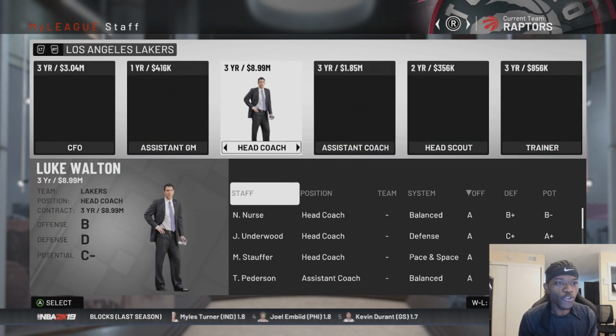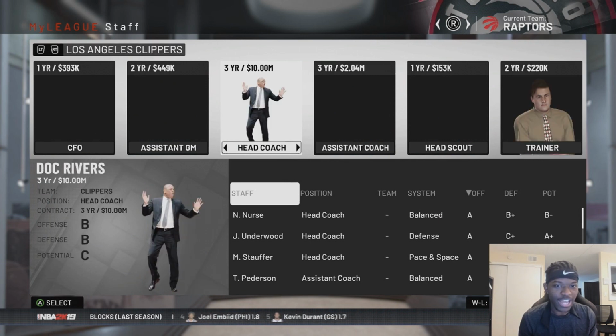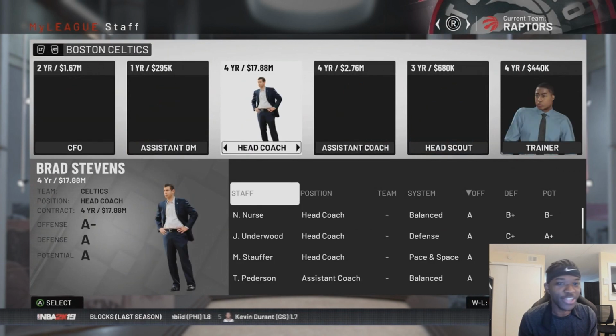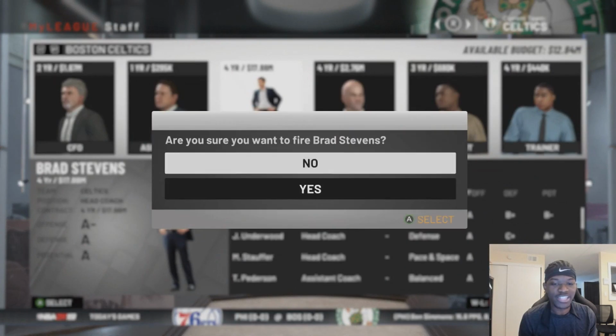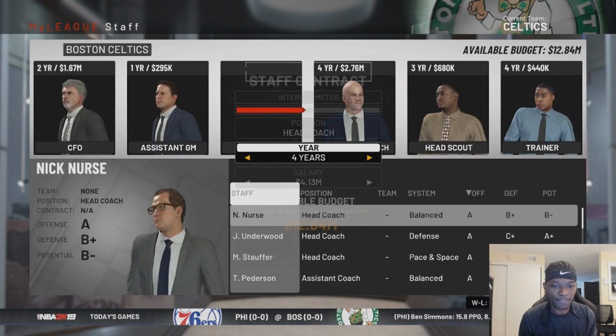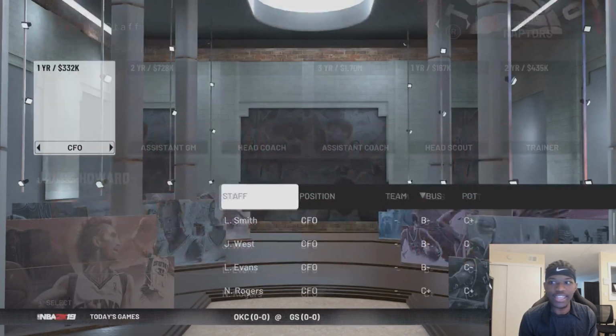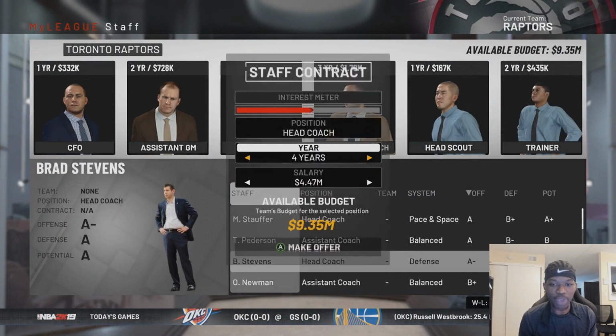And then we're going to go over to the Celtics. We're going to, not the Clippers. It used to be the Celtics coach, Brad Stevens, not edit him. We're going to have to go here, get rid of Brad Stevens, and bring in Nick Nurse. Booyah. And then vice versa, bring in Brad Stevens.